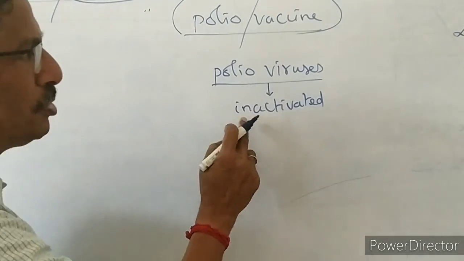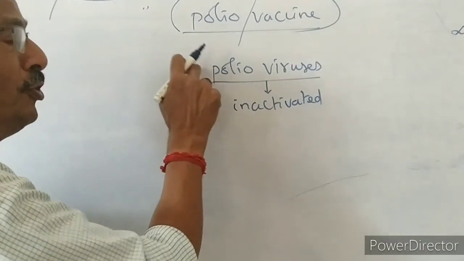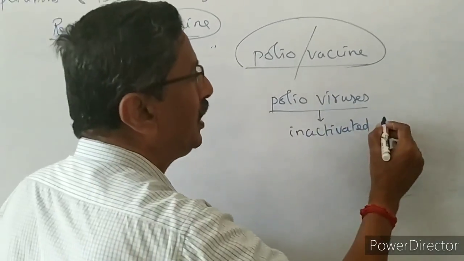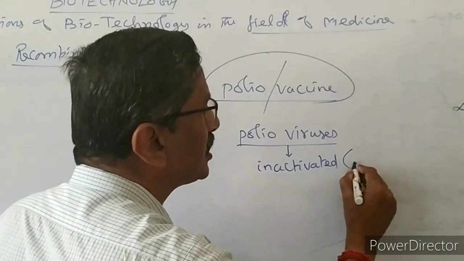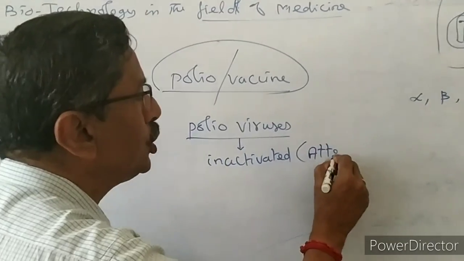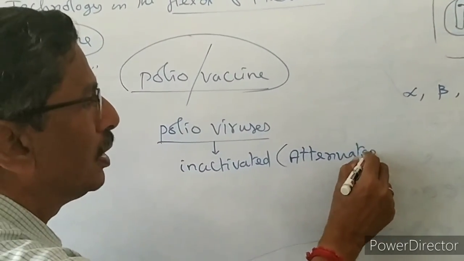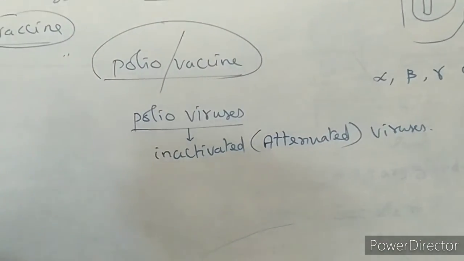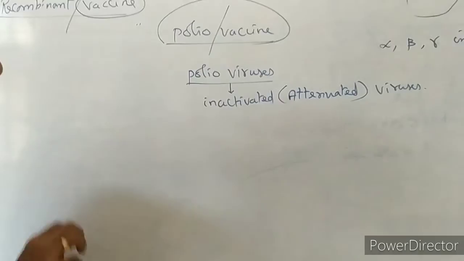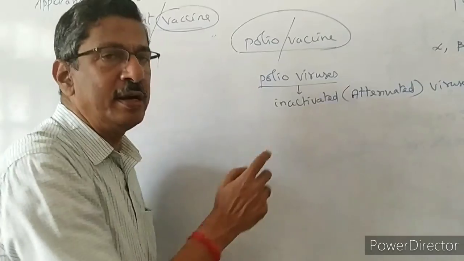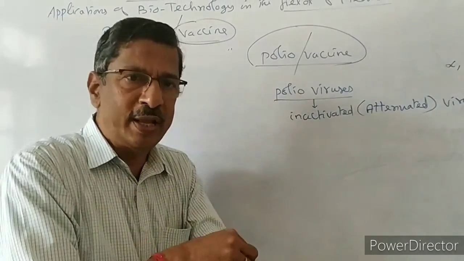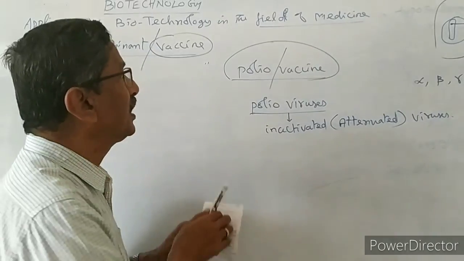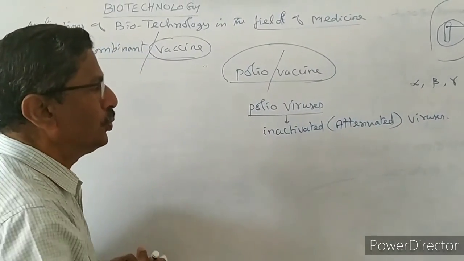Okay, inactivated means we have to make the powerful polio viruses powerless. That is called inactivated. These inactivated viruses are also called attenuated viruses. Once the viruses are inactivated, even if they enter our body, we are not going to be affected by the disease called polio.